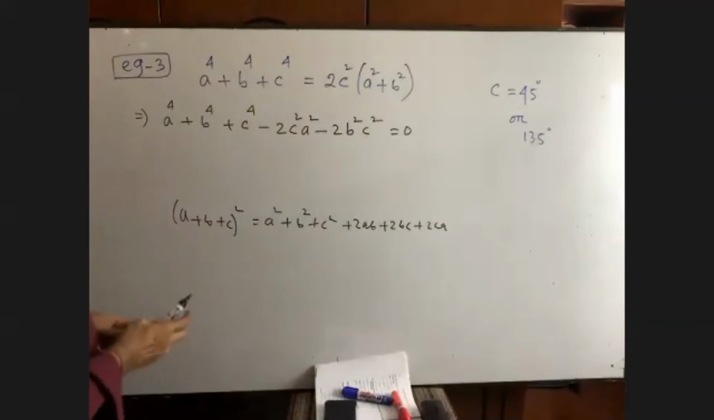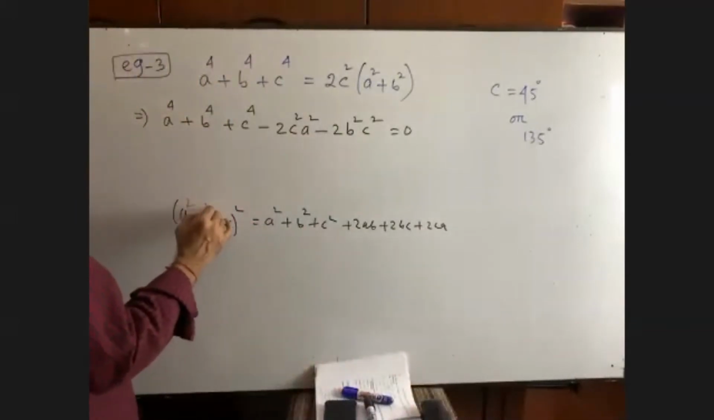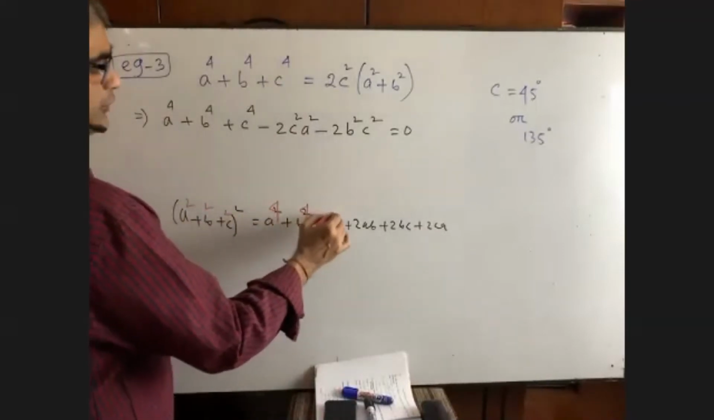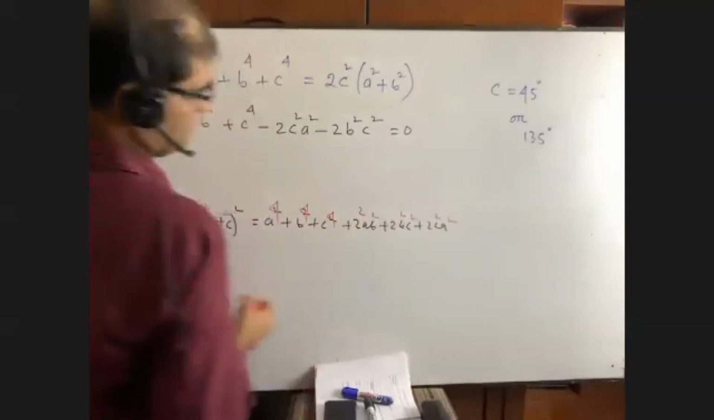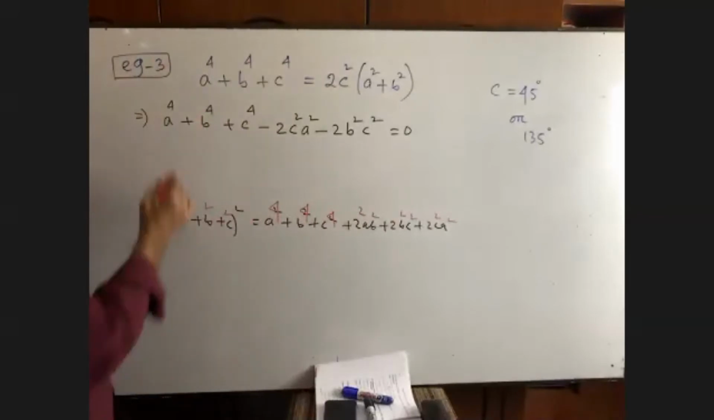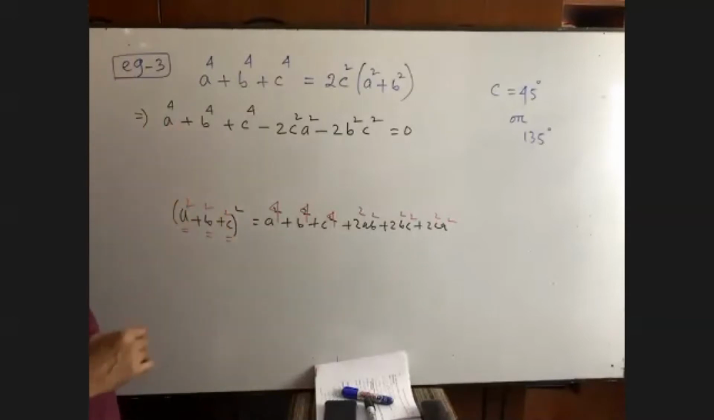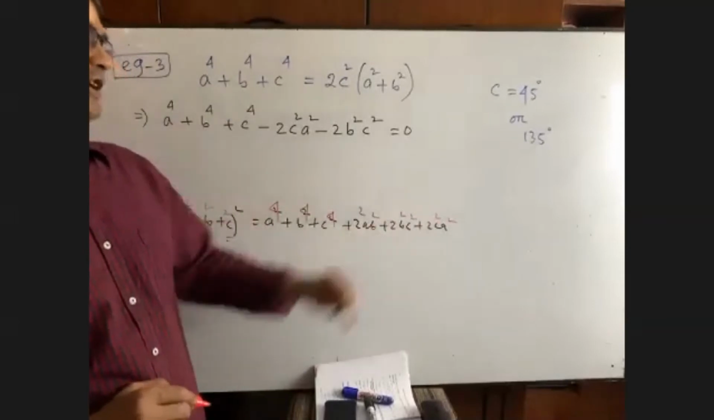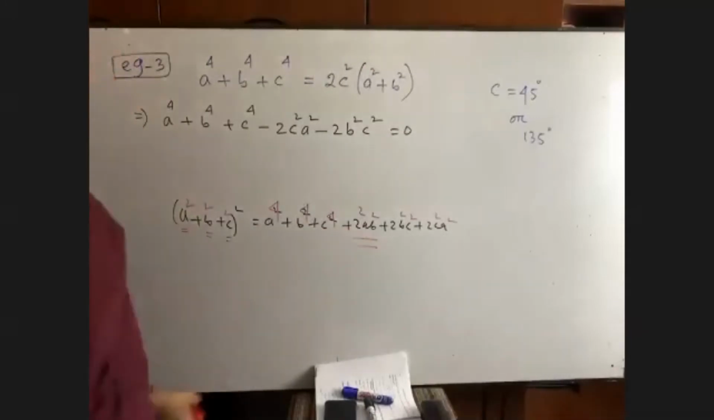Now, if it is considered here A square, B square, C square, then it will be 4. It will be A square, B square, B square, C square, right? Now, if it is considered that A is A square, B is B square, C is C square, then it will be A square plus B square plus C square plus 2A square B. In this way, it will be, right? Now, you see, what is missing here? Here, this is missing, right? Am I right?